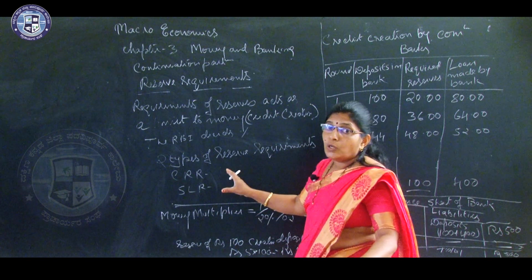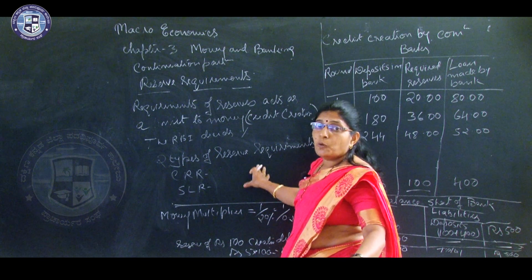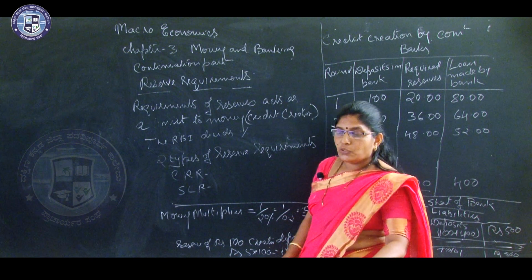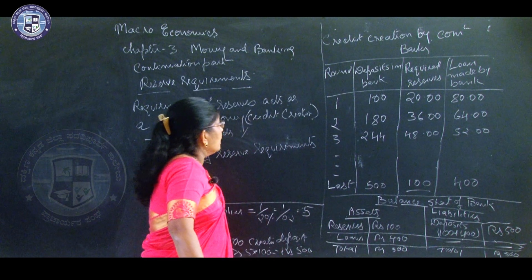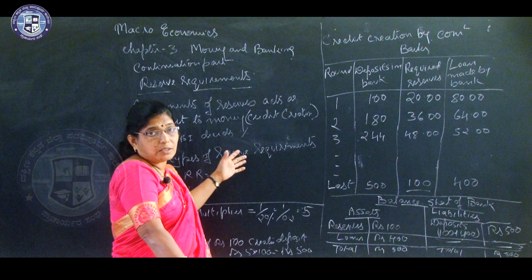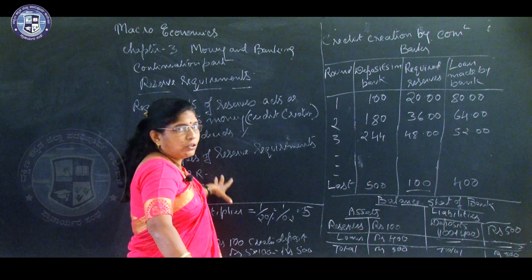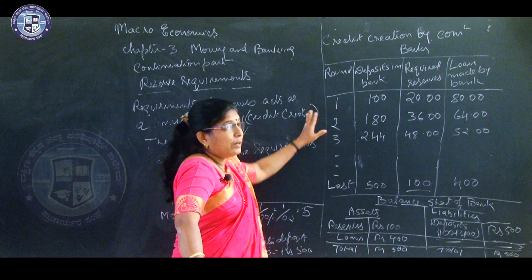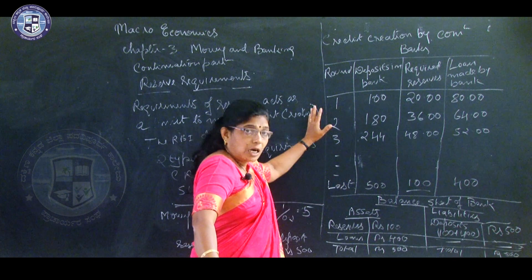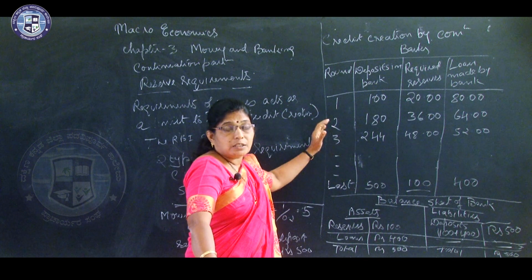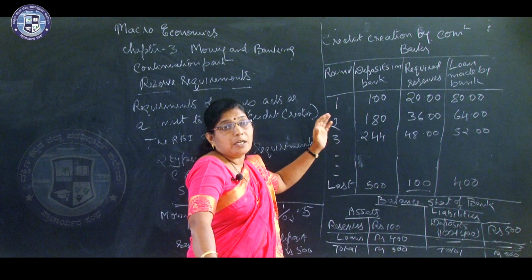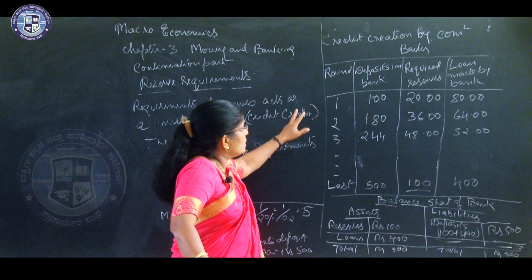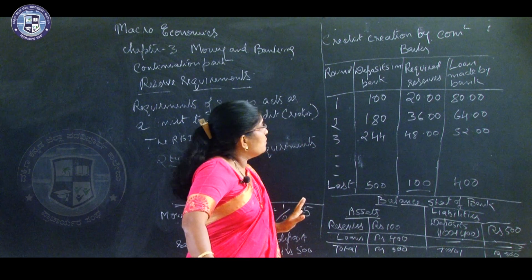We will see how this reserve requirement puts a limit to credit creation of the banks. We will explain with the help of an example. Here, the reserve requirement shows how money can be multiplied by the banks. At the same time, it also shows how the reserve requirement puts a limit to credit creation of commercial banks. You see, credit creation by the commercial banks.